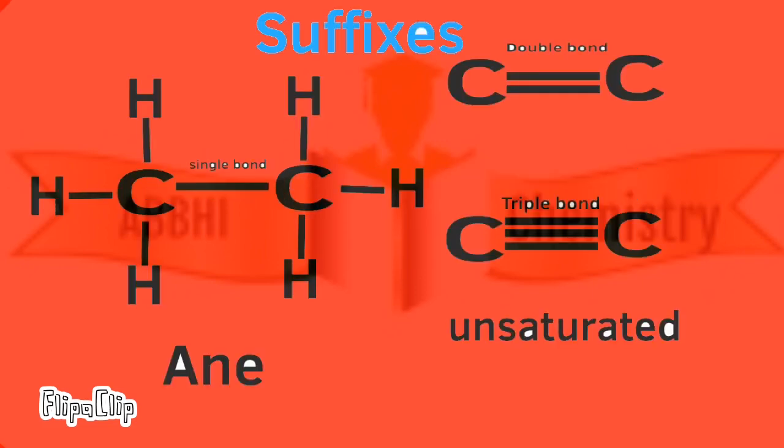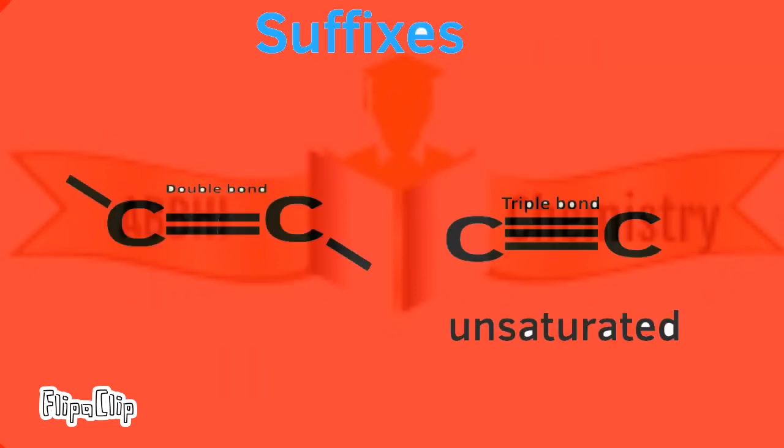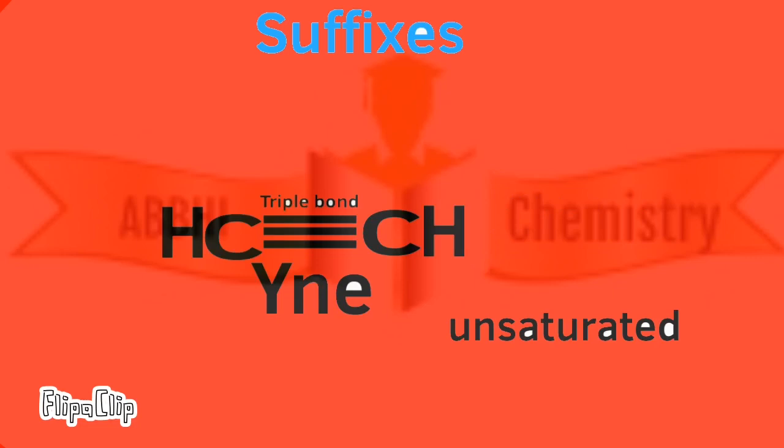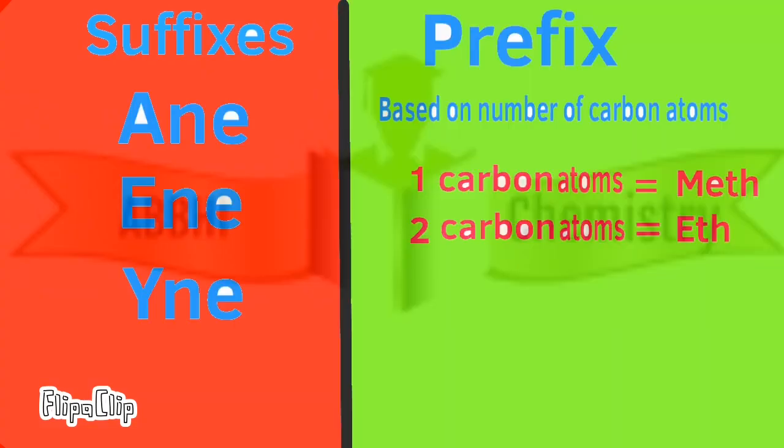Saturated single bonded carbon compounds are called ane. Unsaturated double bonded carbon compounds are called ene. And unsaturated triple bonded carbon compounds are called yne. Ane, ene, yne are the suffixes, while prefixes are based on the number of carbon atoms present.